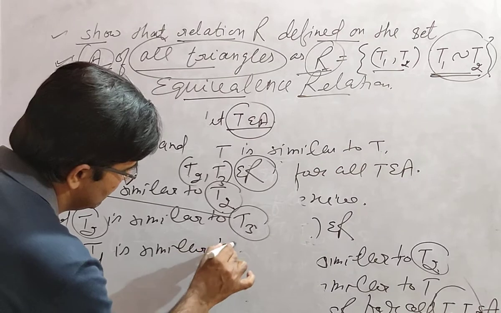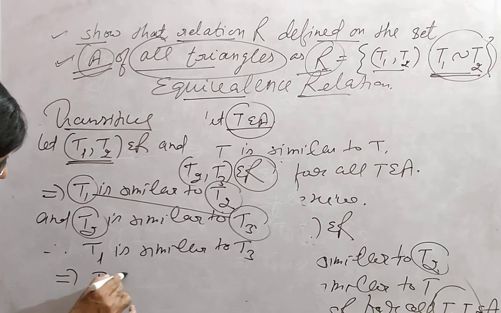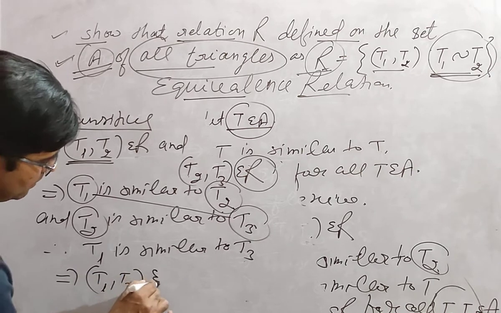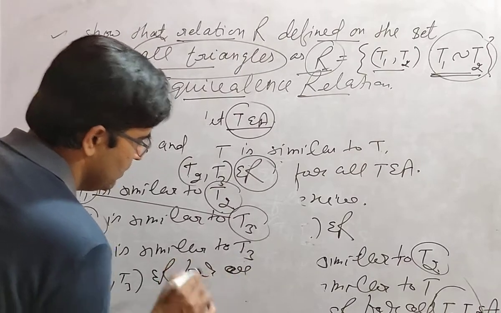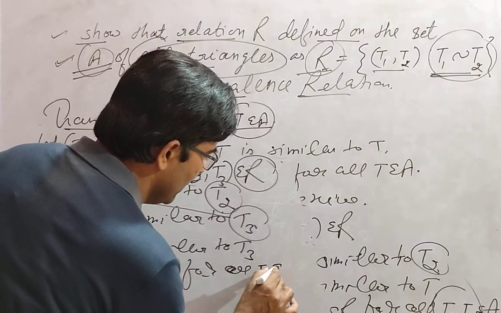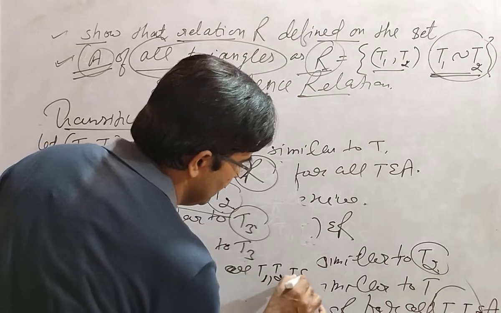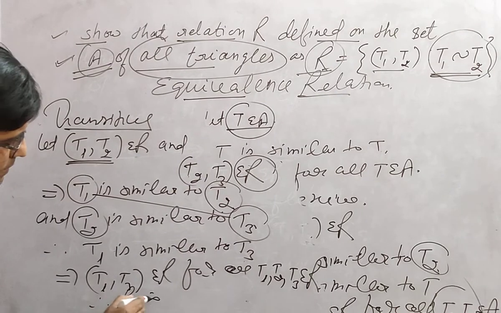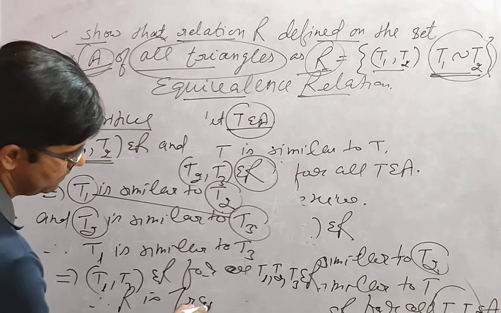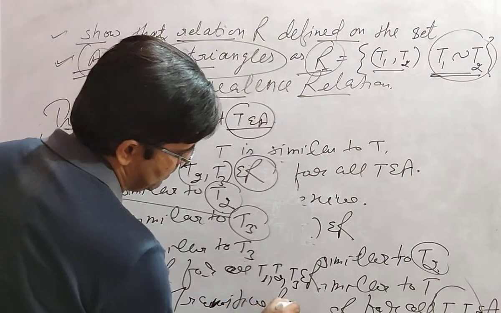It implies (T1, T3) belongs to R for all T1, T2, T3 belonging to R. Okay, so R is a transitive relation.